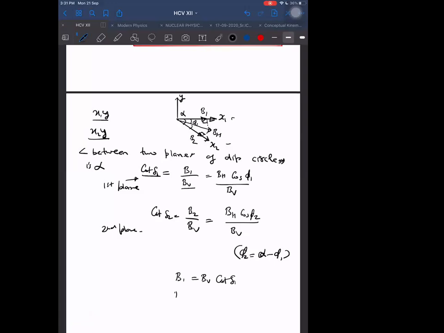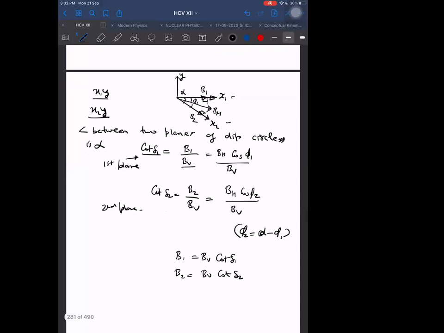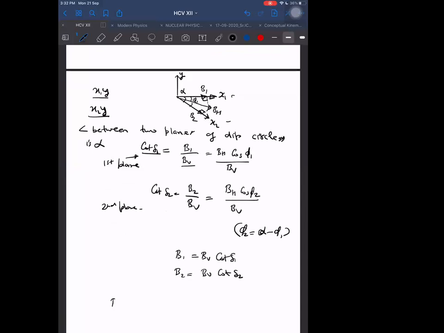Cot delta 1. What is B2? B2 will be equal to BV into cot delta 2. Right or not? Right. What is BH in terms of B1 and B2? Question is, what is BH in terms of B1 and B2? Once we know BH in terms of B1 and B2, then we will get the answer.